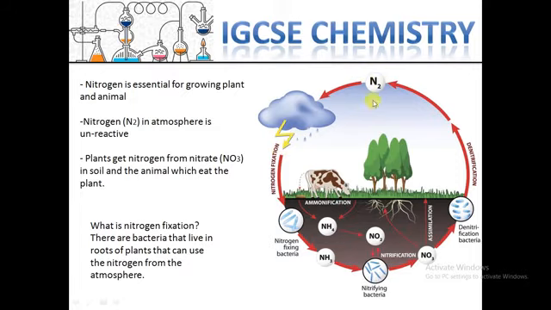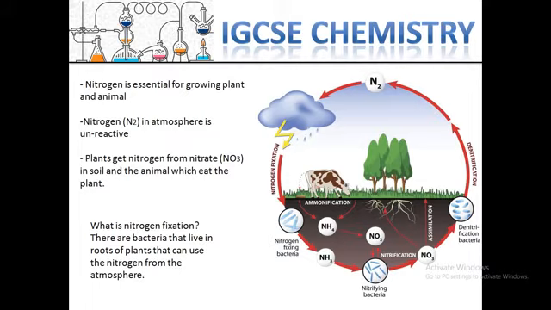N2 means two atoms of nitrogen bonded to each other, so lightning can break down this molecule, change it to another form, and produce reactive nitrogen.